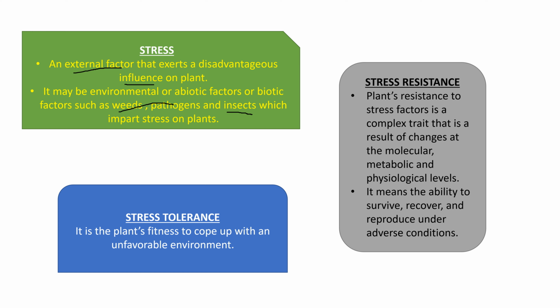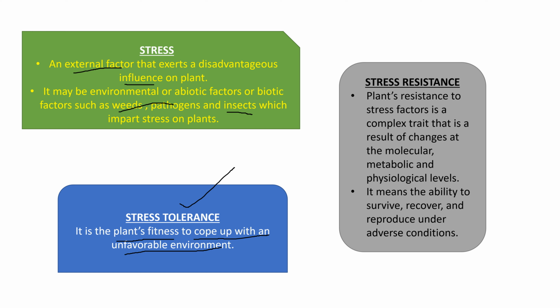Then we move on to the next term, that is stress tolerance. What is meant by stress tolerance? It is nothing but the plant's fitness to cope up with an unfavorable environment.